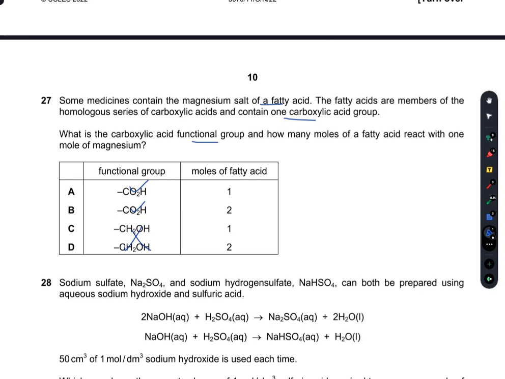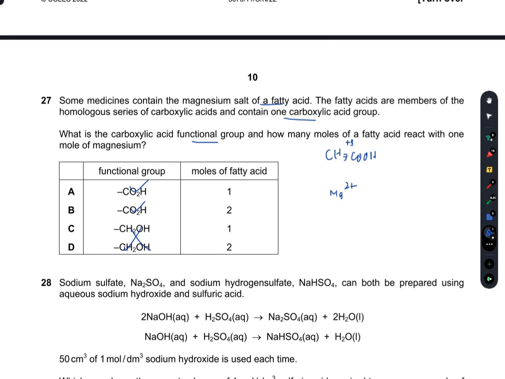How can I check how many moles of fatty acid react with 1 mole of magnesium? I know that CH3COOH is acetic acid, and the CH3COO has a charge of 1 negative, whereas magnesium has a charge of 2 positive.